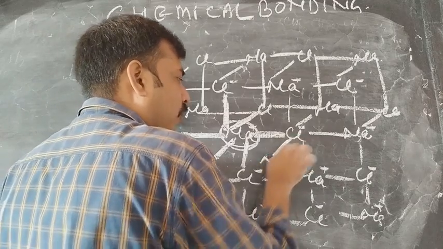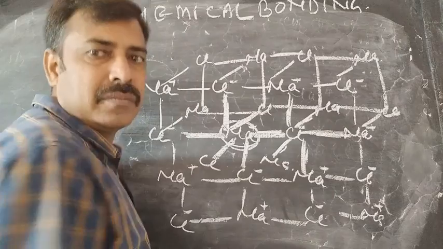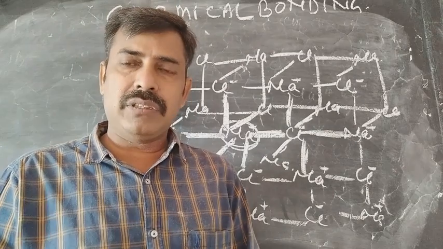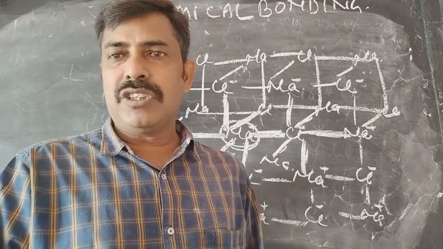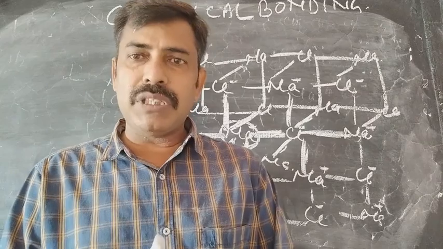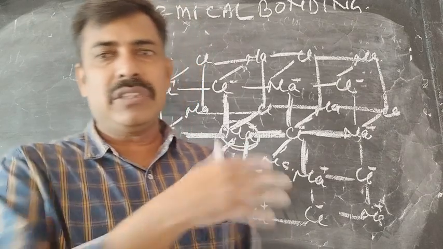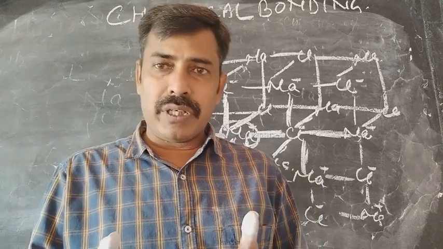Same in the case of chlorine. 1, 2, 3, 4, 5 and 6. यहाँ भी आप ऐसा कुछ नहीं बता सकते. That means when you see the ionic system, they don't have any directional nature. But what will be the property of these compounds? You can see very strong intermolecular forces are working there.